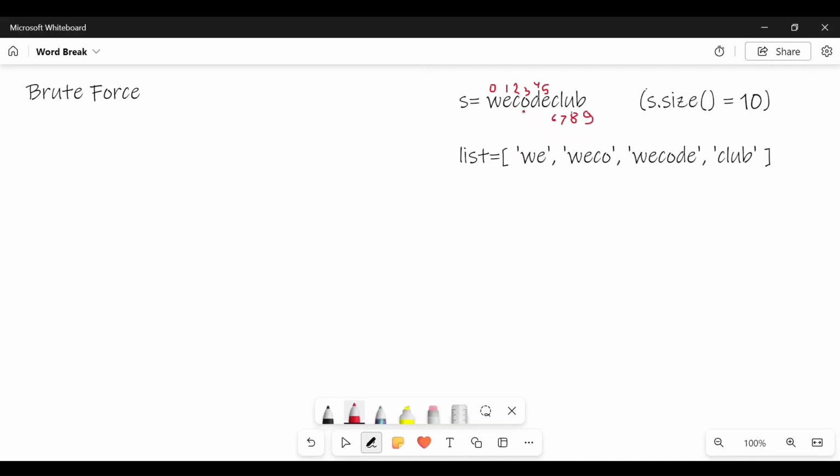But let's say I start from o. Then I know that the previous string before o, which is wec, should be present in the list. Then only I can start from o. Then only I will choose o as a character and try to make its substrings, if and only if I am guaranteed that wec, its previous string, which can be parted before, is present in the list.